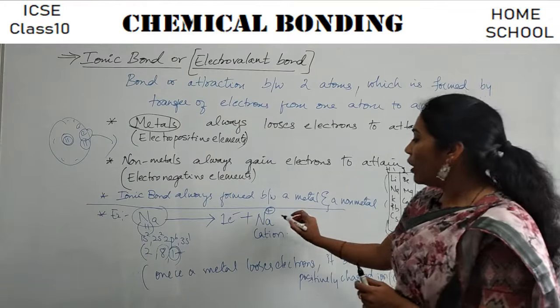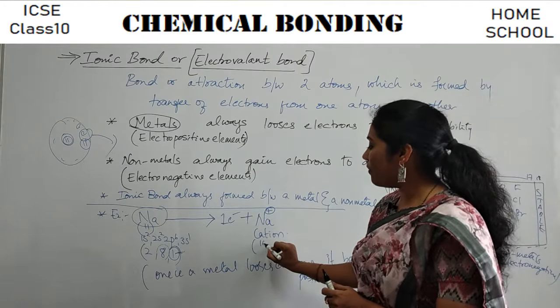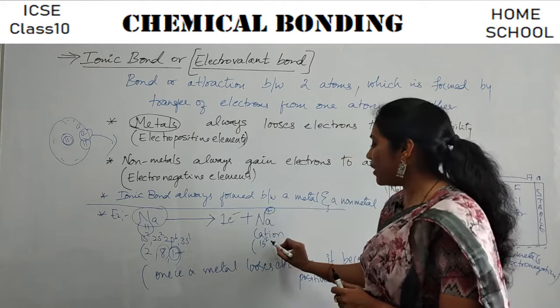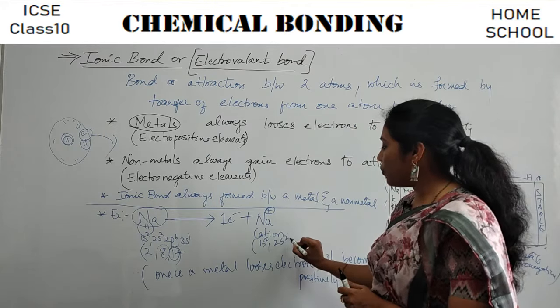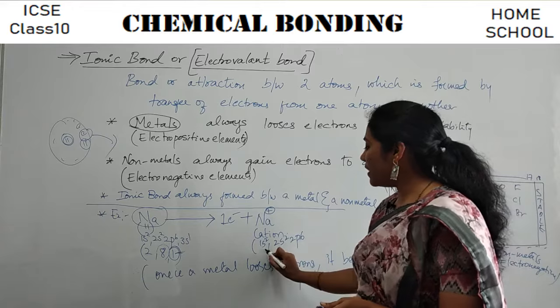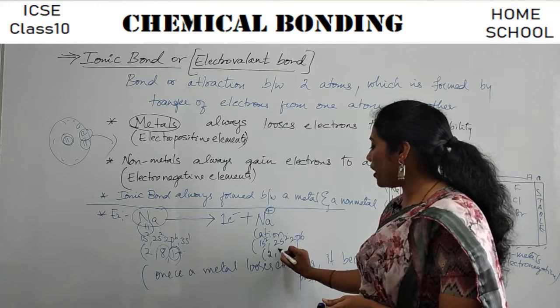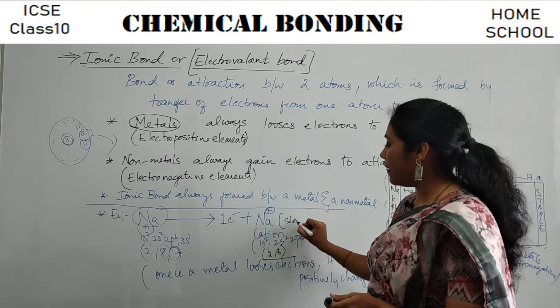Okay. And now, what is the electronic configuration of Na+, guys? One electron is lost, Na. Now, what is its electronic configuration? 1s2, 2s2, 2p6. Yes or no? In other words, I can write it as 2, 8. Now, this is stable.